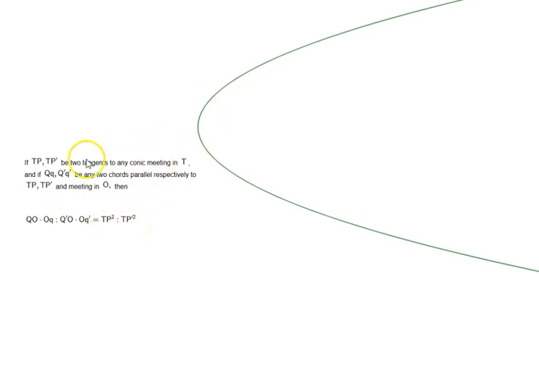So let's see what this statement is talking about.